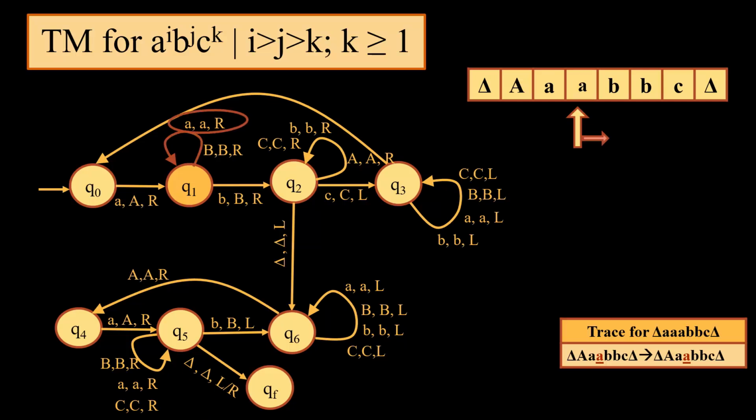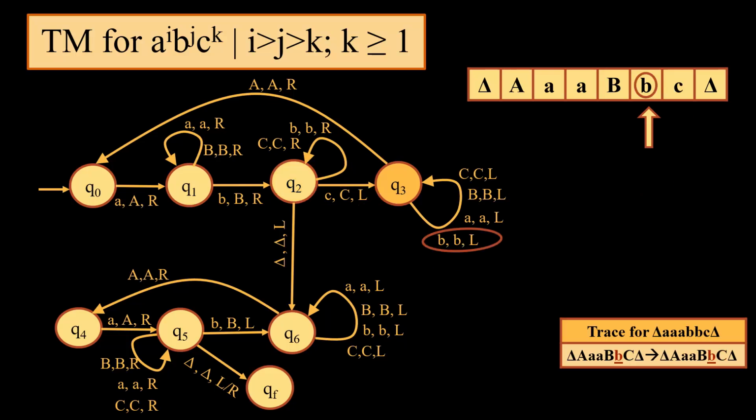The moment we come across first small b, we will convert it into capital B and now we are in Q2 state. In Q2 state, we will move towards the right to find first small c. The moment we come across first small c, we will convert it into capital C and we will move towards left. When we move towards left, we may come across small b. We will not change it. We may come across capital B. We will not change it.